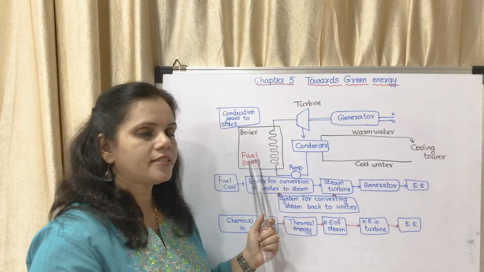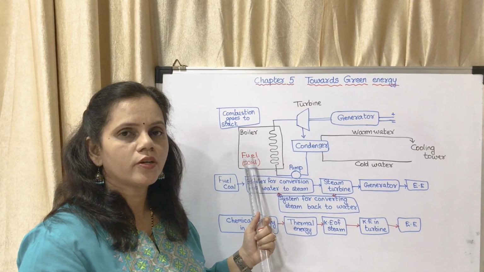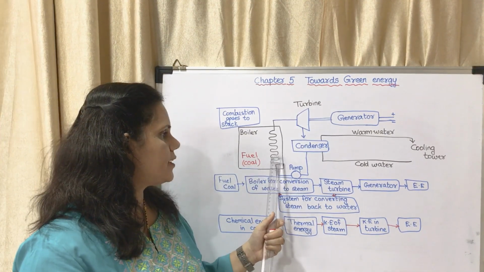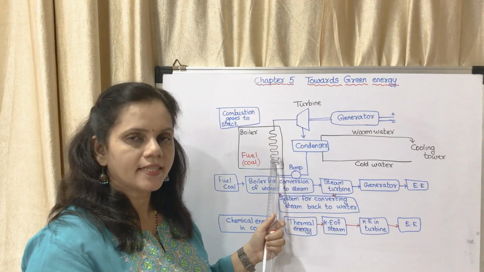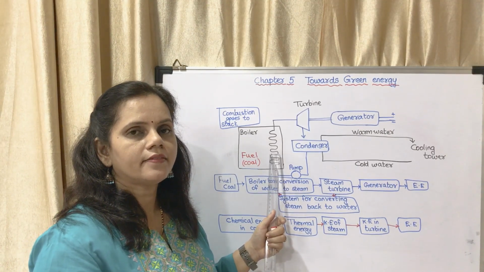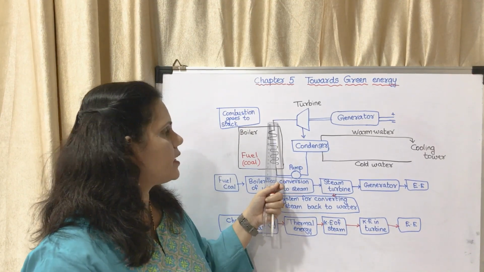So the fuel is burnt. What is the fuel? It is basically coal. So when the coal is burnt, the water in the coil will get heated and it will get converted into steam. When it gets converted into steam, it will rise above.